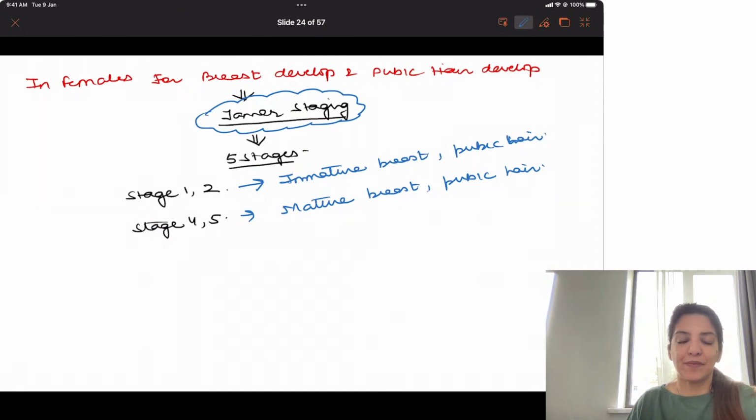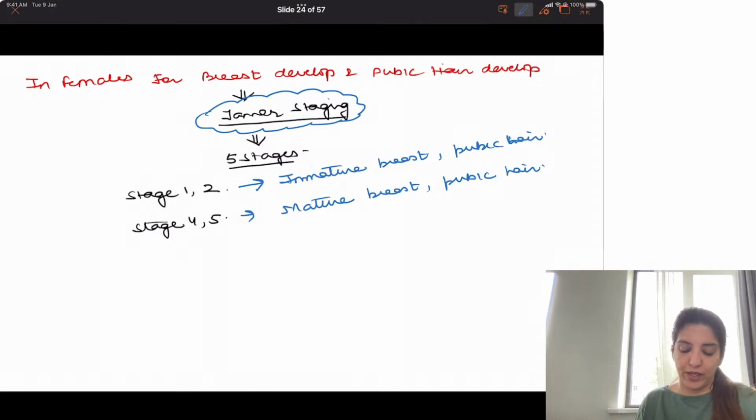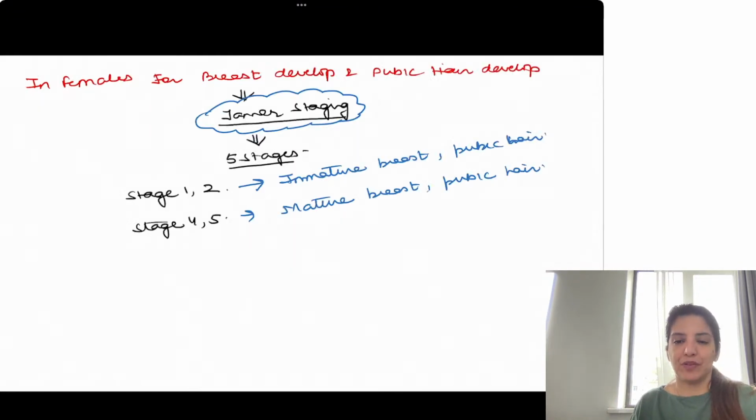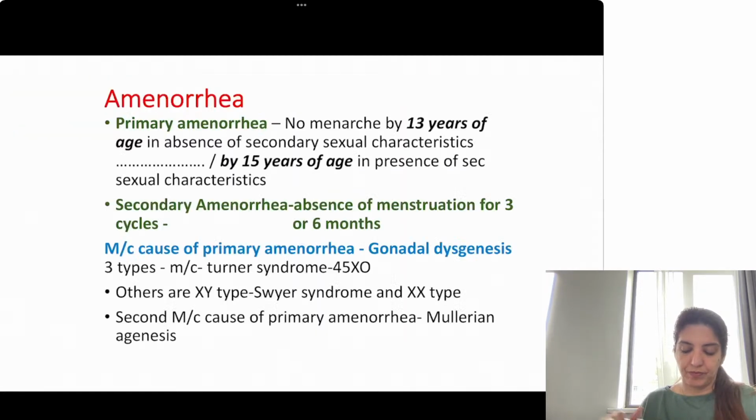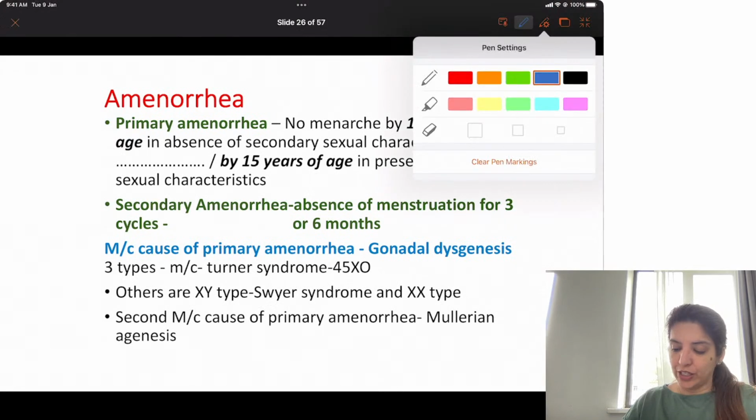Any confusions? If no confusions, now I'm going to proceed with amenorrhea, right? Quickly show me a thumbs up so that I come to know that there are no confusions. Now, I'm waiting for your thumbs up.